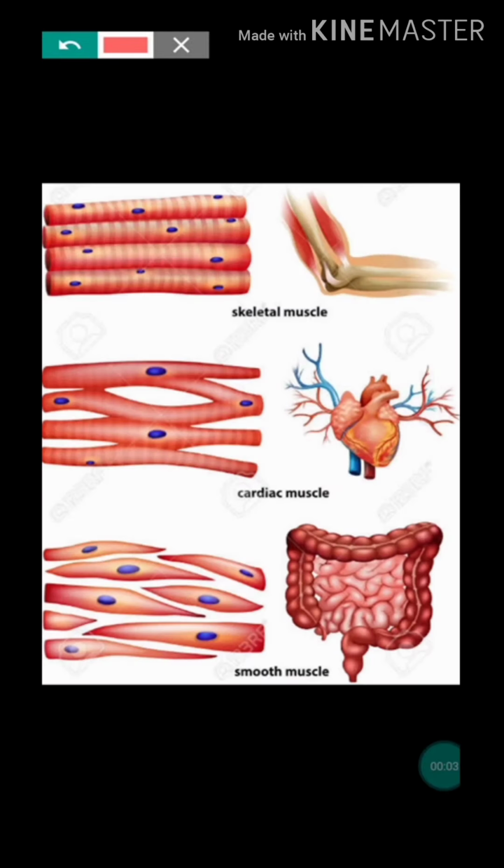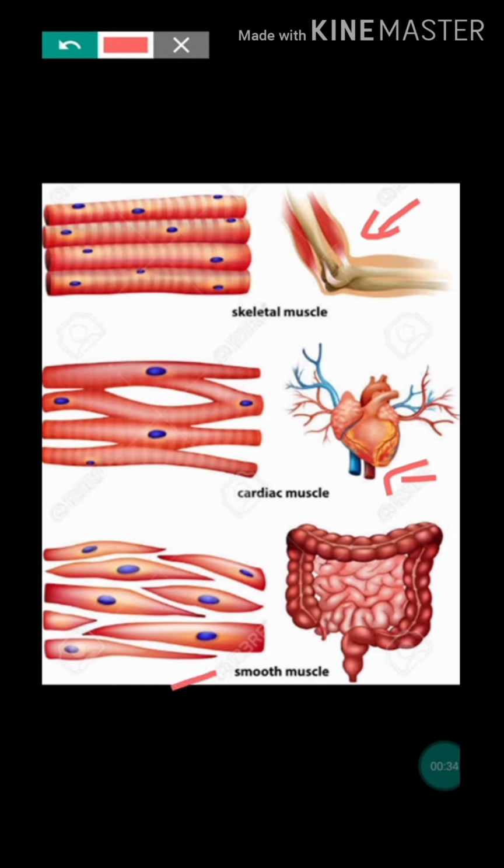Okay, once again I am repeating, muscles are divided into 3 types based on the location, appearance, and nature of regulation of activity. First one is the skeletal muscle, that is attached to bone. This muscle is voluntary in function. It is under our control. Striations are present, it is cylindrical in structure and multinucleated. Then the second one, the cardiac muscle, is present only in the heart region. It is uninucleated, branched, and striations are present.